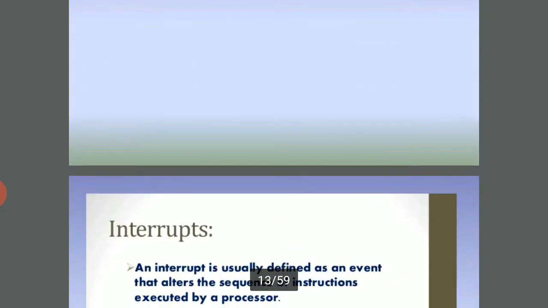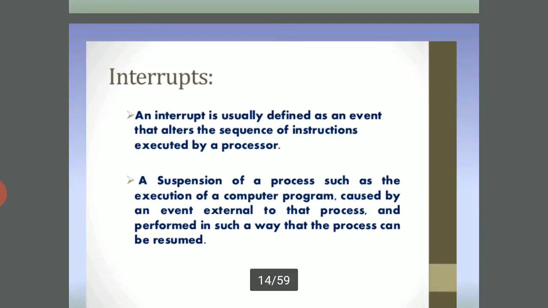Interrupt. An interrupt is usually defined as an event that alters the sequence of the instructions executed by a process. A suspension of a process, such as the execution of a computer program, caused by an event external to the process and performed in such a way that the process can be resumed.